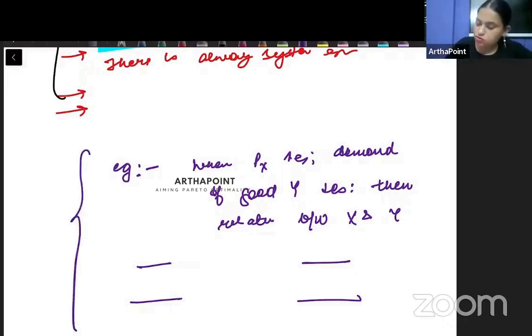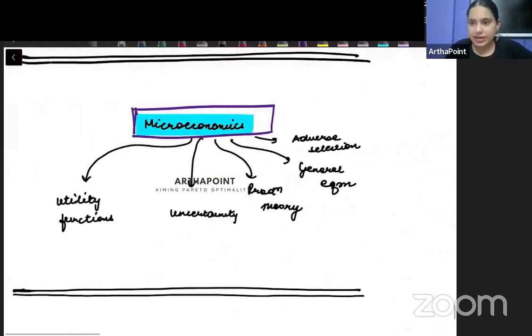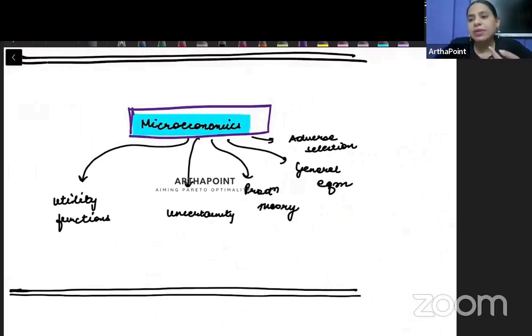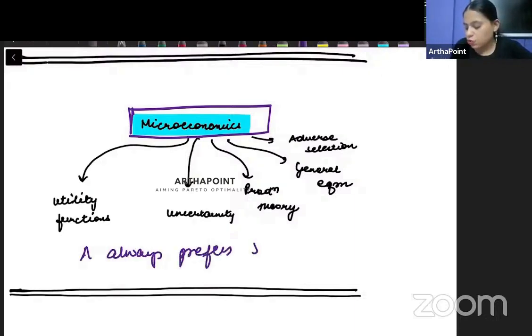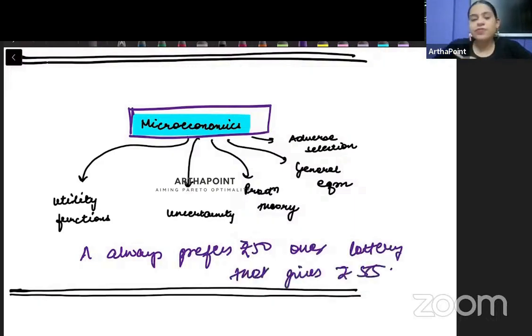So such questions can be asked in the exam, right? Similarly, I may give you that A always prefers rupees 50 over a lottery that gives, say, rupees 55. Then A is, and I will give you risk averse, risk lover, risk neutral, none of the above. So questions like this can be a part of your exam.